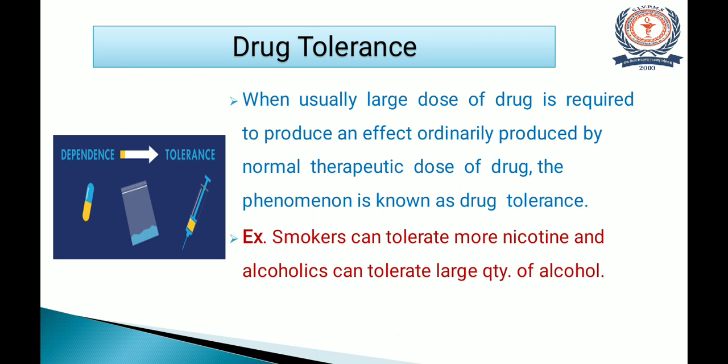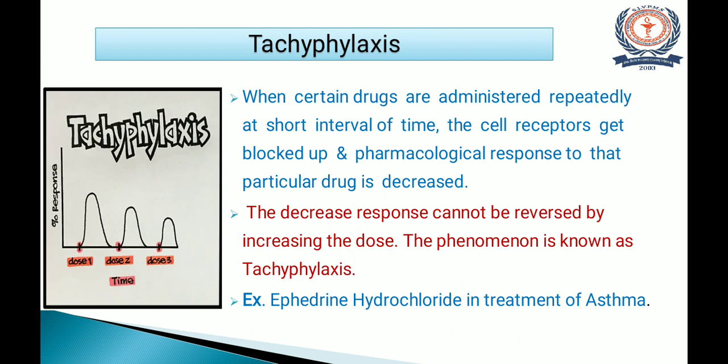For example, smokers can tolerate more nicotine and alcoholics can tolerate large quantities of alcohol. It means that if a person has repeated administration of the same drug for a prolonged period of time, their body becomes resistant to it, and that's why a large quantity of drug will be required to produce the same effect.